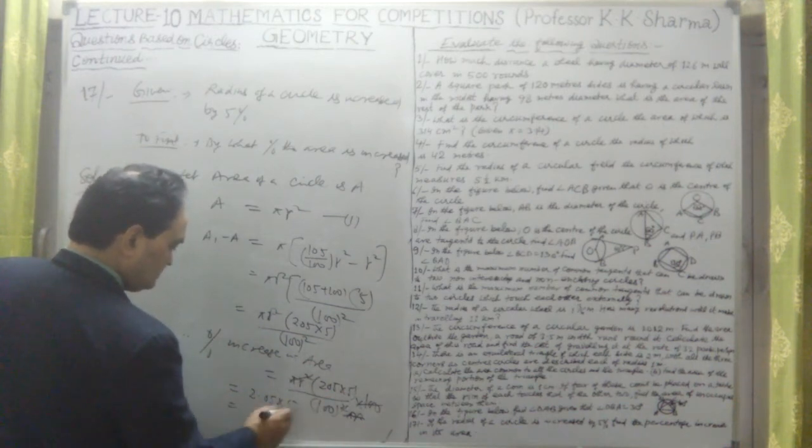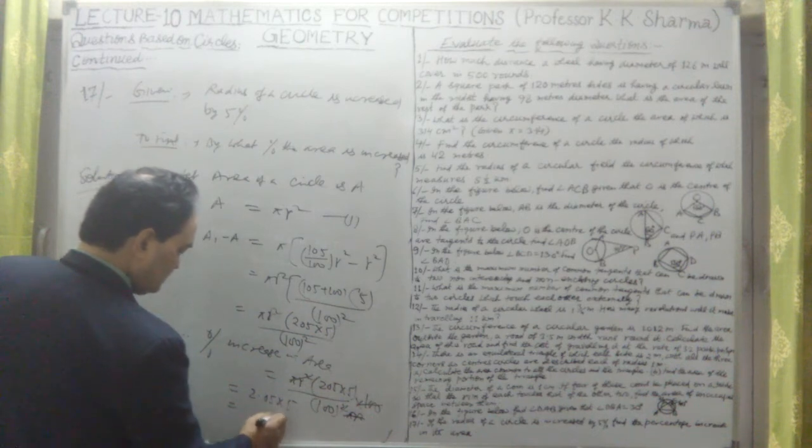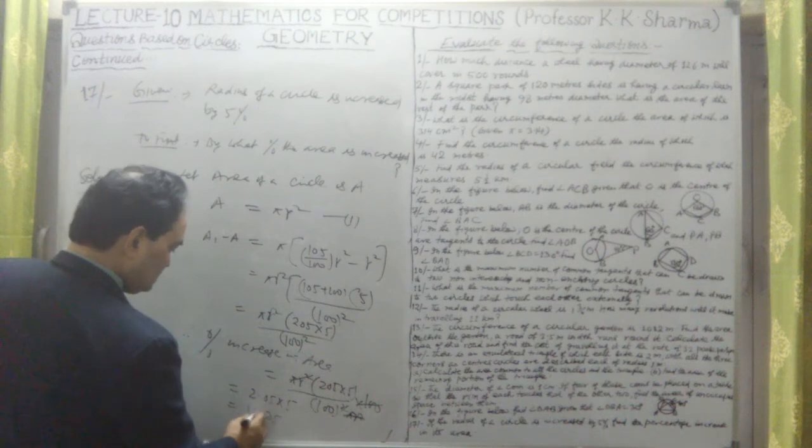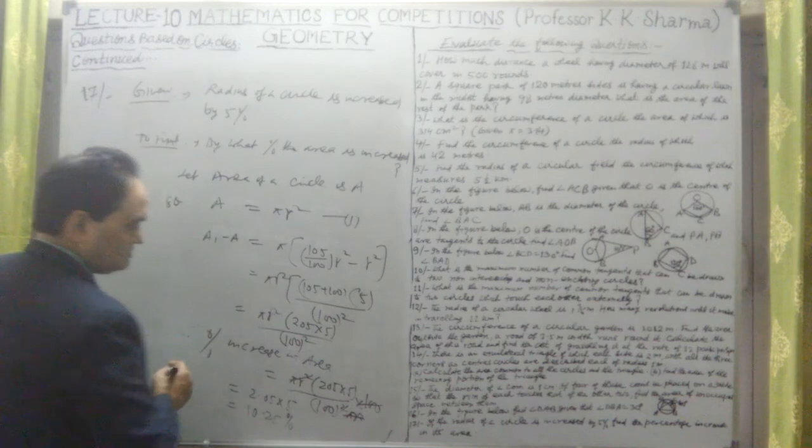Multiplying by 5 gives 10.25. The percentage increase is this.